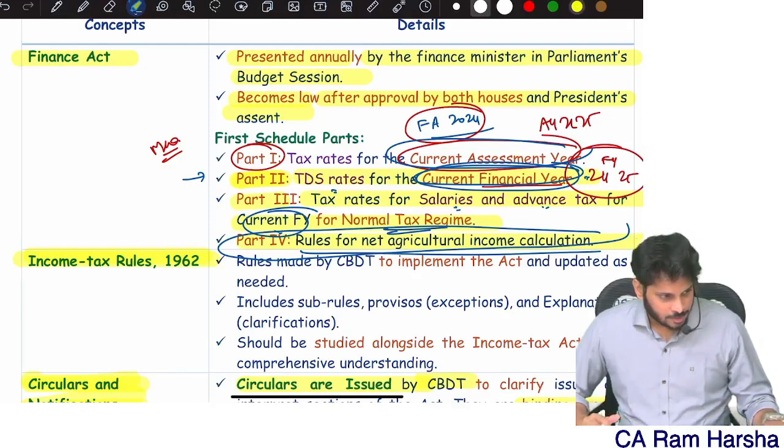Now in the default tax regime we don't get some deductions, whereas in the normal tax regime we get all deductions. Will anybody choose the default tax regime? But still many will choose it. Why? Because in the default tax regime, the income tax rates are lower. Whereas in the optional tax regime, the income tax rates are higher. Income may be low, but the tax rate is high. In the default tax regime, income is high, but tax is low.